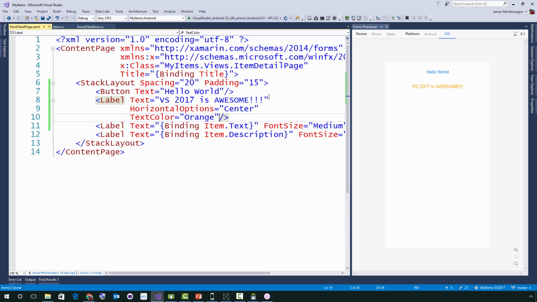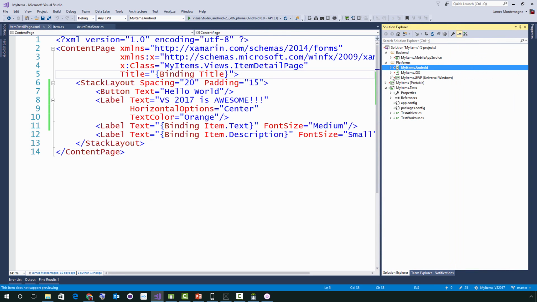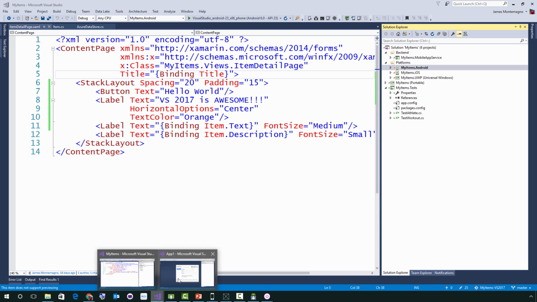So now we can start creating our user interface and previewing on both iOS and Android and go back and forth. And we can see tablet view, and we can see landscape view of this application to see what it would look like on an iPad or on a phone, for instance, right here from Visual Studio. Now the Xamarin Forms previewer is in preview still, and it's available to all Visual Studio. So if you have Community Edition or Pro, it's going to be available right there, which is really cool. Now, what I do love about this is that this is a full application that's been scaffolded out and it has all the different backends that you possibly could need.